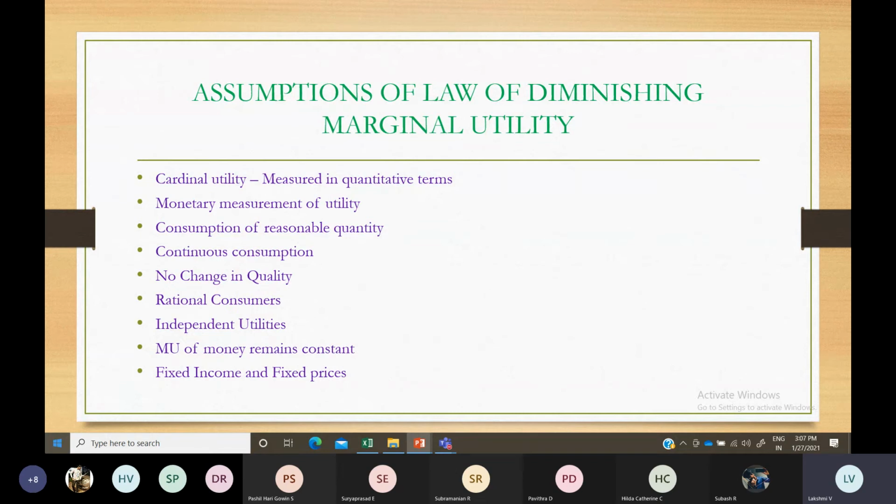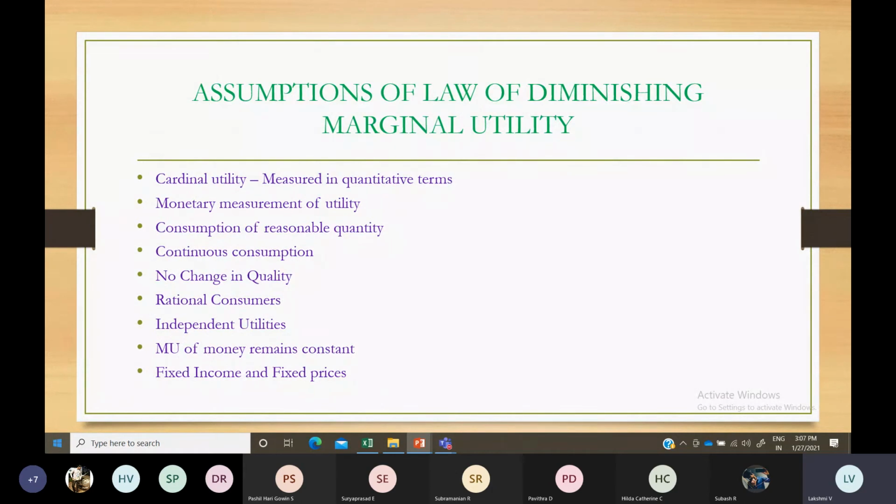So they want to get maximum satisfaction from the product. The benefit derived should be more, and the cost whatever they pay should be less. With this limited income, how much utmost satisfaction he is going to acquire, that is important. So that is the rational consumer. He wants to get maximum satisfaction or benefit from the product. So all those things are given.